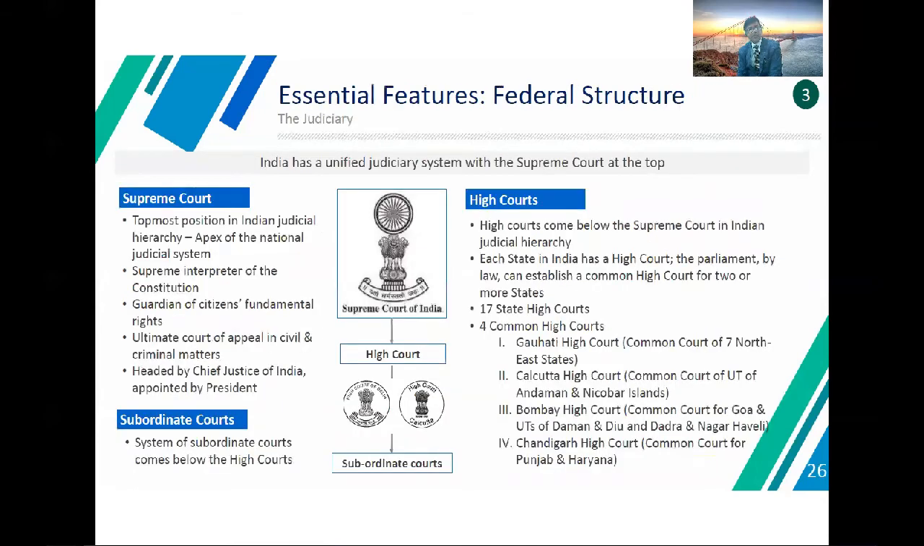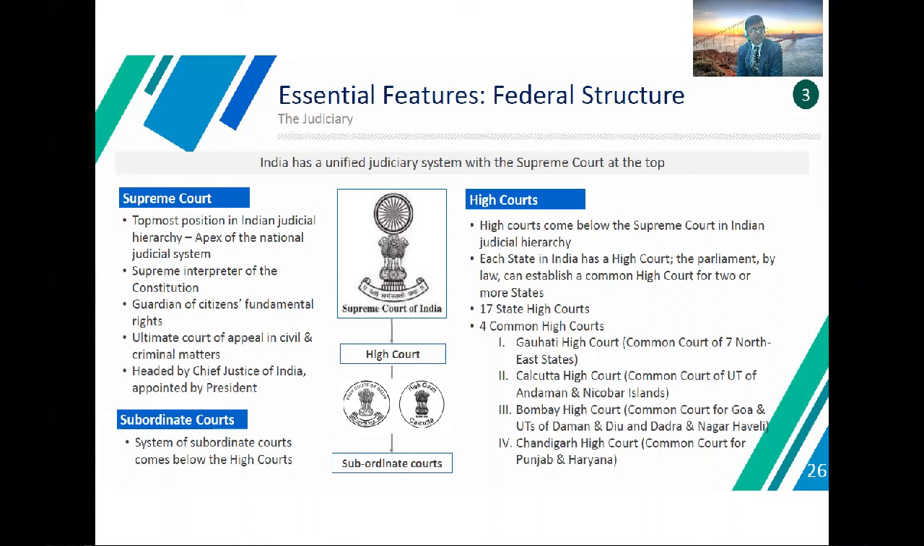So in the case of the essential feature of this federal system of the Indian constitution, the judiciary: the Supreme Court is the topmost position in the Indian judicial hierarchy, the apex of the national judicial system. It is the supreme interpreter of the constitution, guardian of the citizens' fundamental rights, and ultimate court of appeal in civil and criminal matters, headed by the Chief Justice of India, appointed by the President, Republic of India.